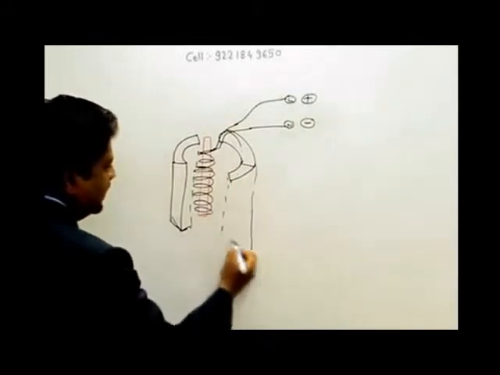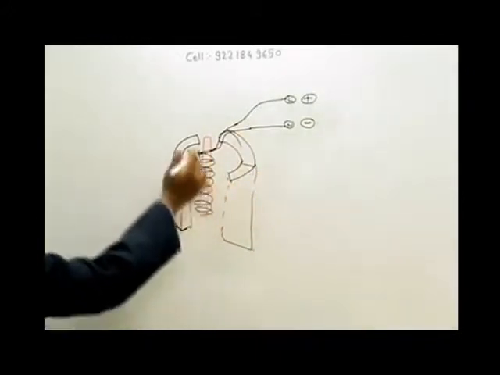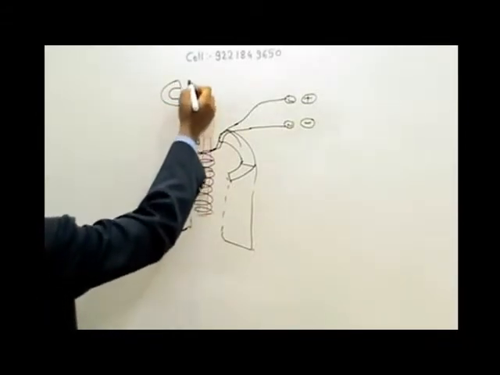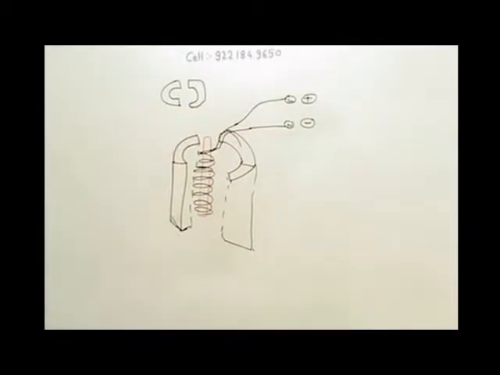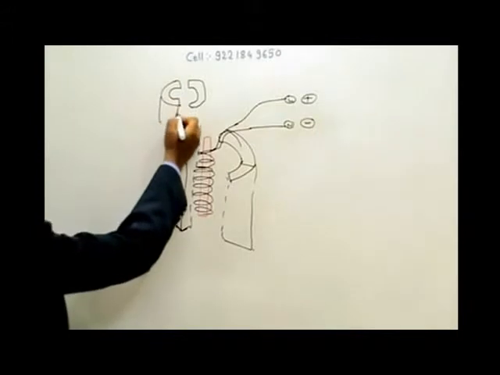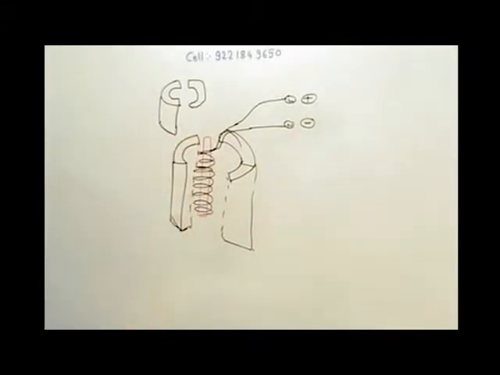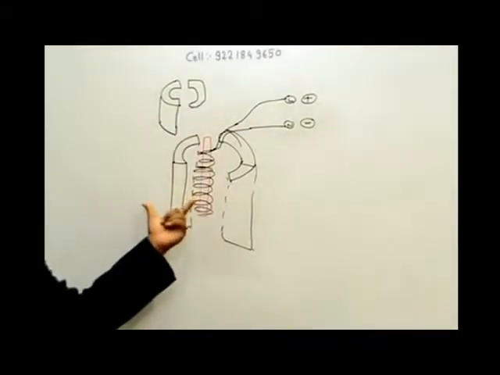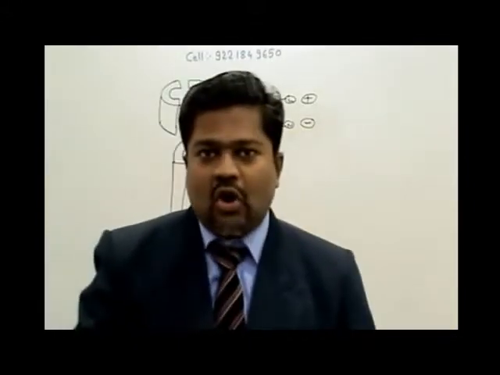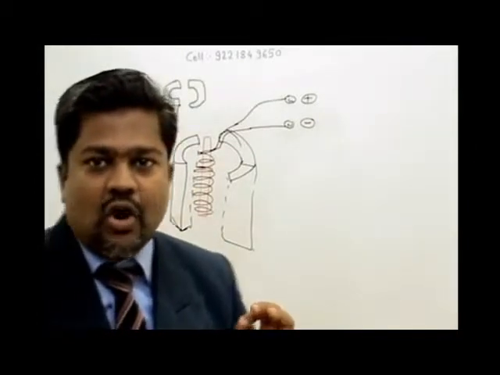If you observe from the top, you will see two magnets like a C shape, an inverted C and a straight C. From the side, this may be the probable shape, like a cylindrical one. Two magnets are there. In that magnet, this shaft is a soft iron rod which has the coil. This is kept there.